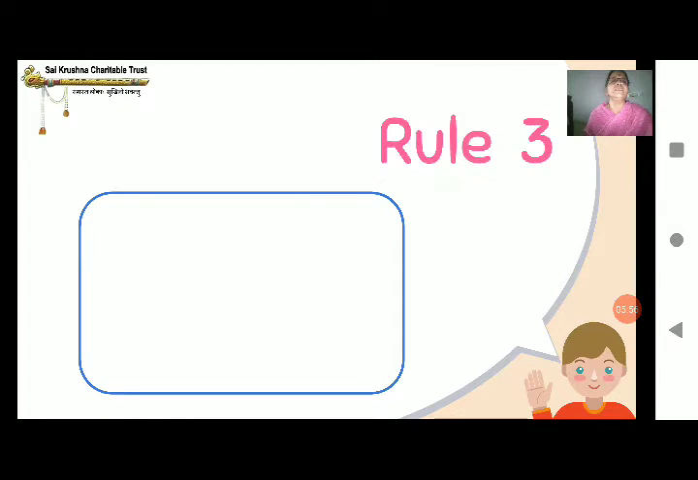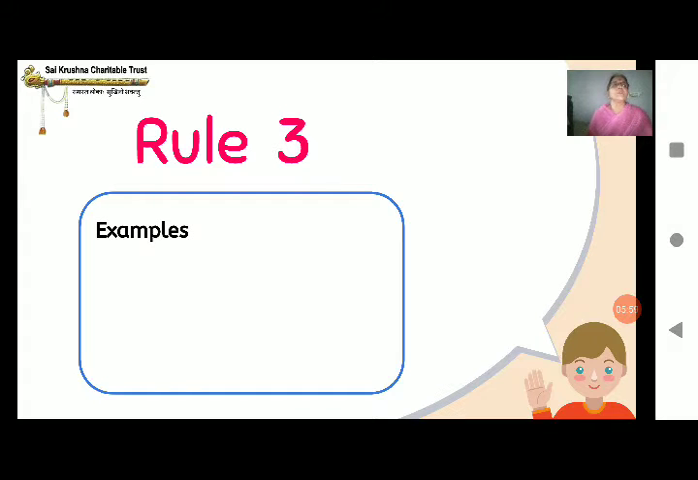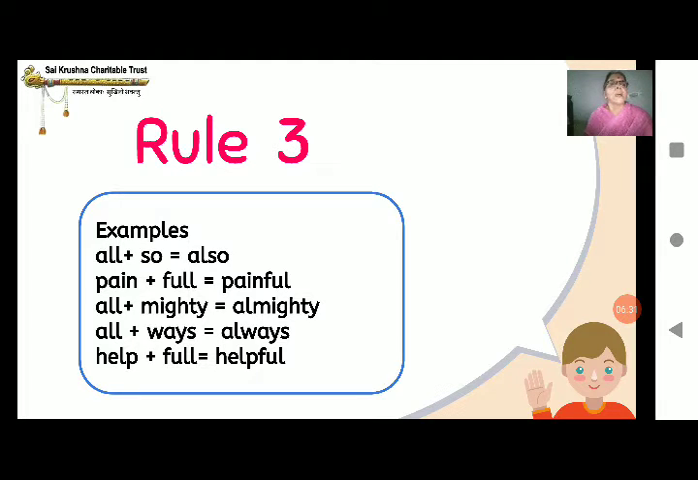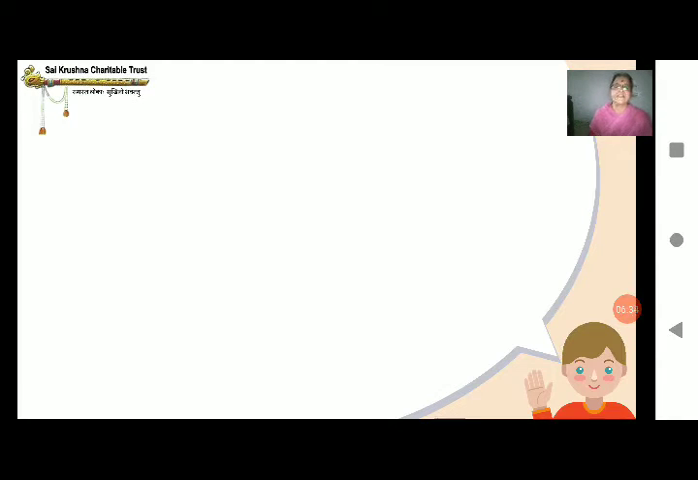Is that clear, children? We continue. Some more examples. All plus so. What happened? One L went. It became also. Pain plus full. What happens? It becomes painful. One L is gone. All plus mighty. One L has gone. It became almighty. All plus ways. Always. Help plus full. It has become helpful. Is that clear?